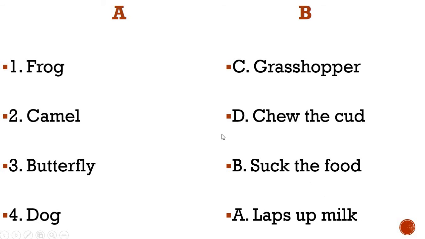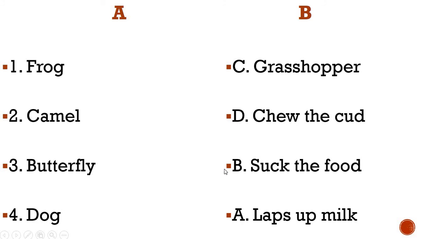Okay, so like cow and buffalo, camels also chew the cud. Frogs can also eat grasshoppers like prey. Butterflies suck their food, you know, they sit on the flower and a tube-like structure helps them to suck their food. And dogs, this is very common, lap up the milk.